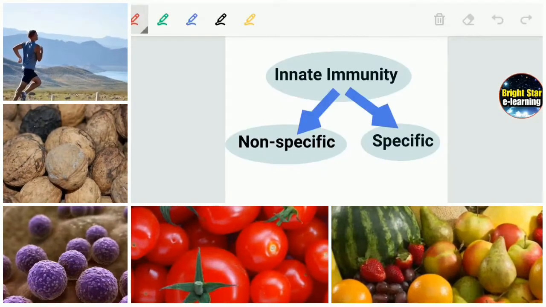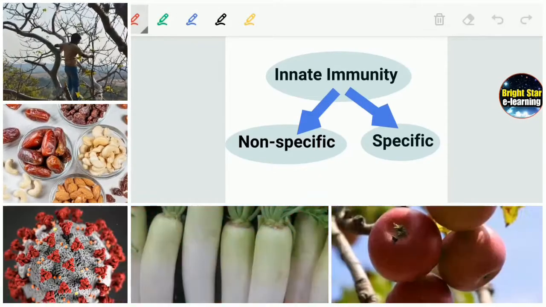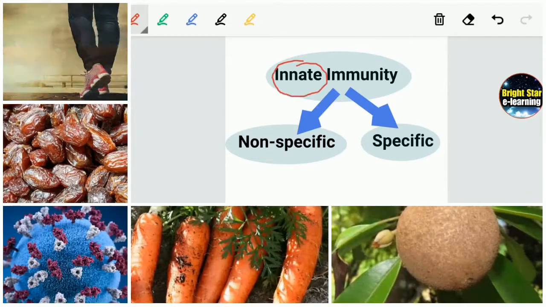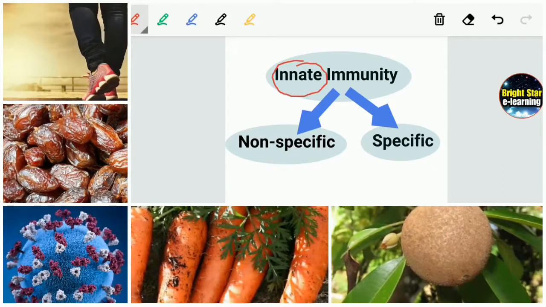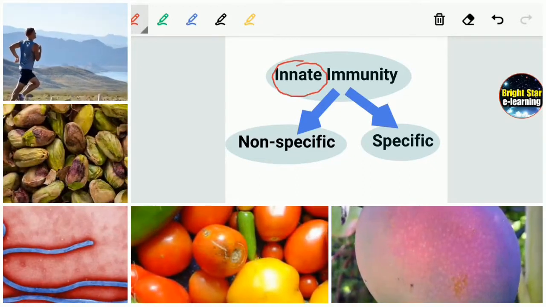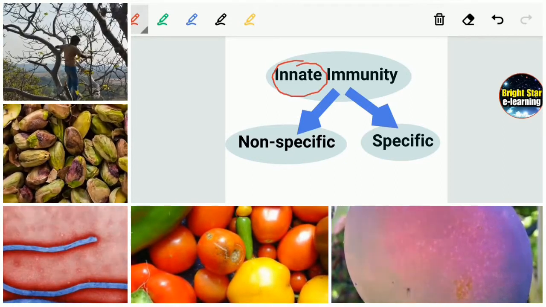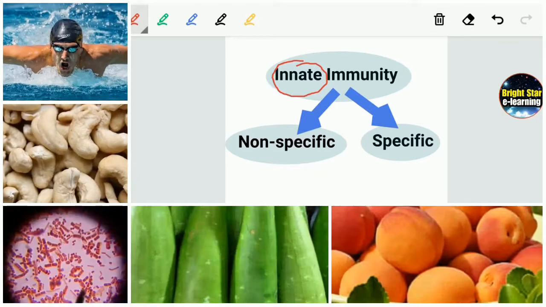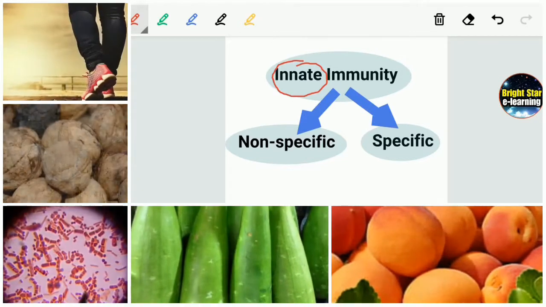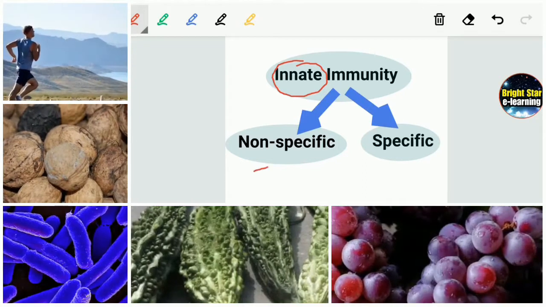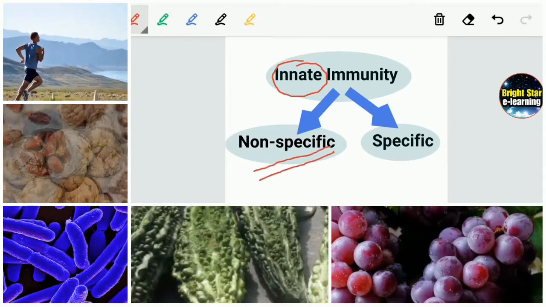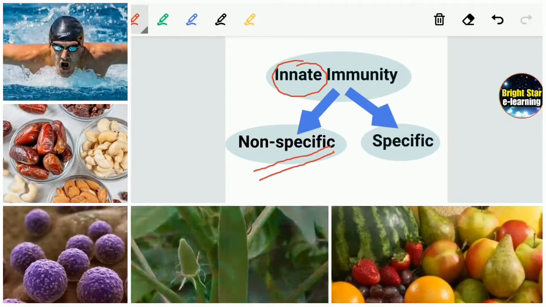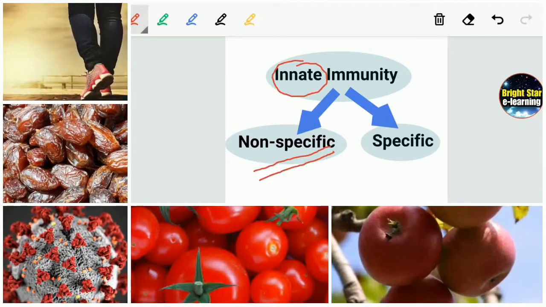So innate immunity, as we have already discussed, is of two types, non-specific and specific. Innate means within, that is due to the genes and strong white blood cells. Non-specific means against any kind of infection or disease, there is a certain mechanism in the body that fights against bacteria and viruses.